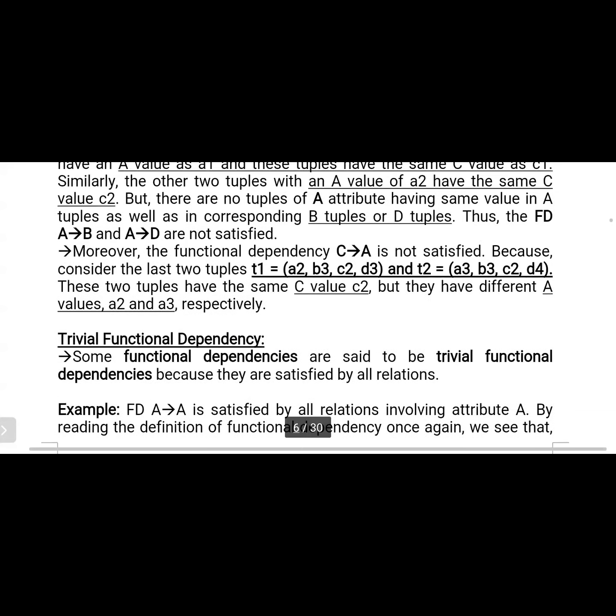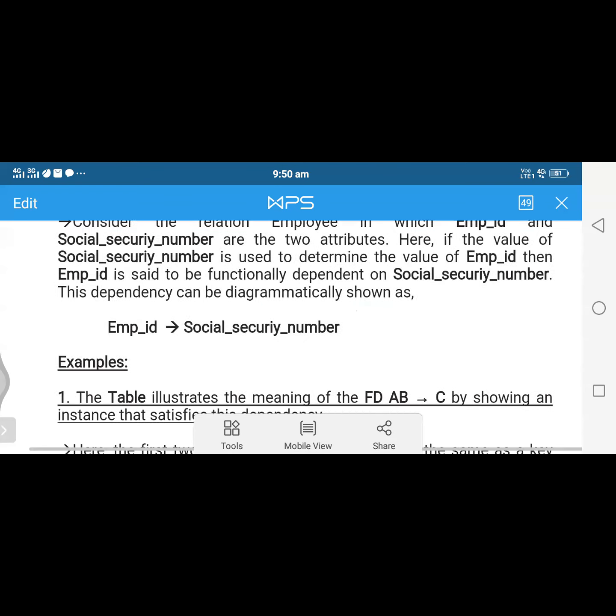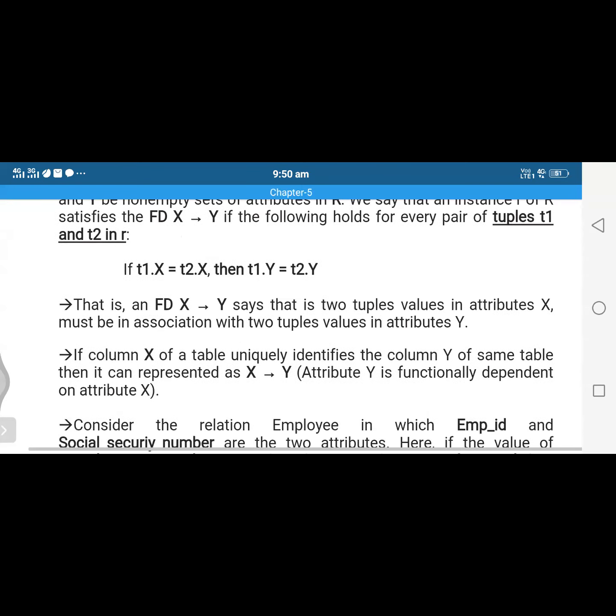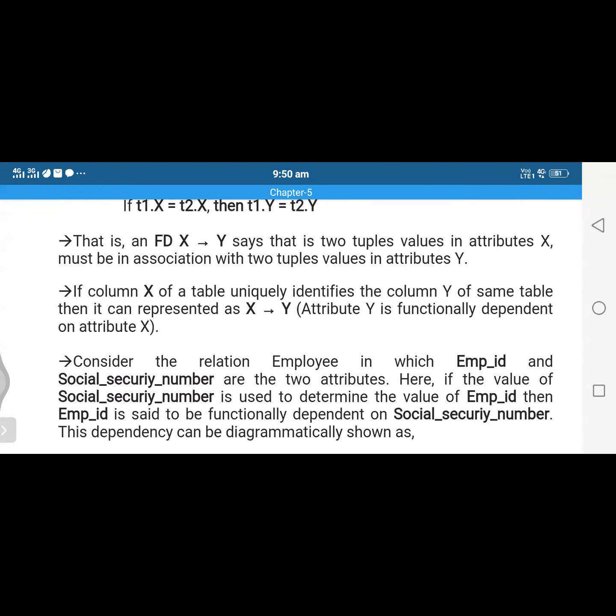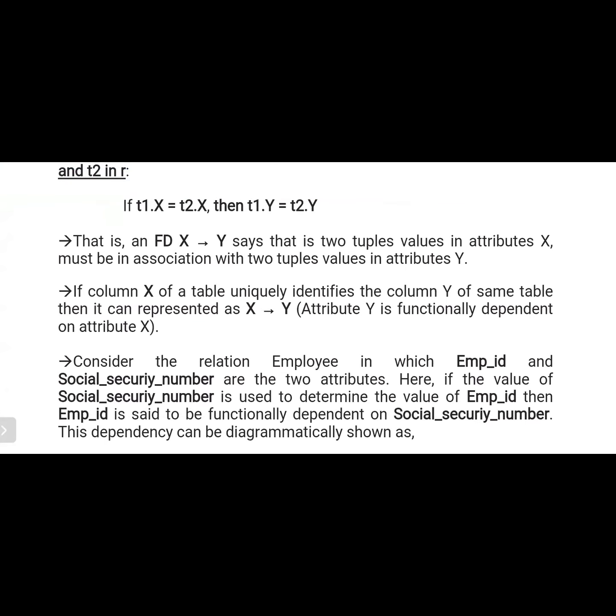Let's consider this example also. Okay, please just wait. If column X of a table uniquely identifies column Y of the same table, then it can be represented as X to Y, in brackets, attribute Y is functionally dependent on attribute X. So how do we read it? If X to Y, that is nothing but Y is functionally dependent on X. In the same way, if we consider the student table, student number is able to find out the student name.